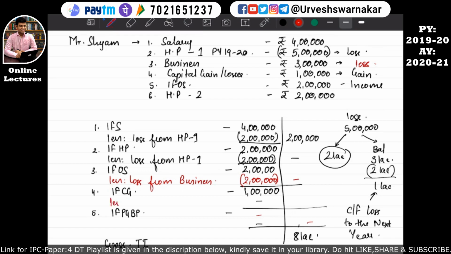Then we'll reduce the remaining loss from business. How much is the loss remaining? 1 lakh. So this 1 lakh will be reduced from this income. That means income from capital gain will also be 0. I hope you have understood the example. And the gross total income of the assessee will be 2 lakhs now. I hope this is quite clear.